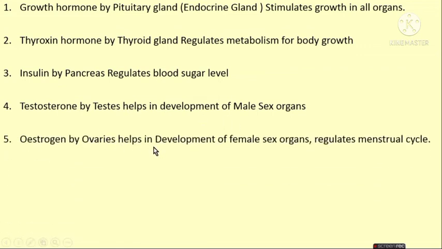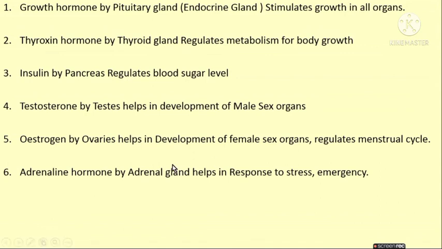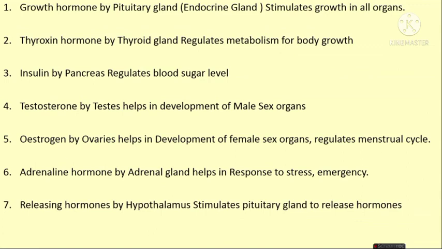Estrogen by the ovaries helps in development of female sex organs and regulates the menstruation cycle. Adrenaline hormone by the adrenal gland helps in response to stress and emergency. Releasing hormones by the hypothalamus stimulate the pituitary gland to release hormones. Hypothalamus and pituitary gland are both interrelated, right?